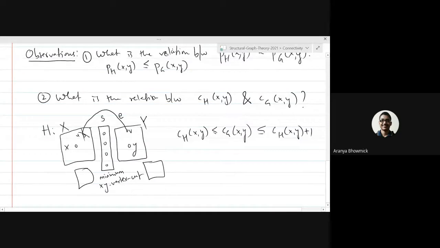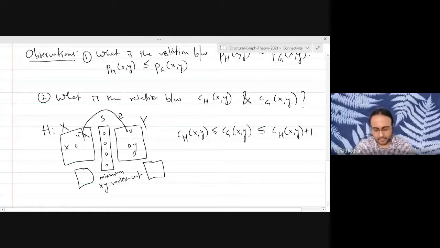So basically, sir, the value of CG will be either exactly CH or CH plus 1. There are two possibilities. Exactly.